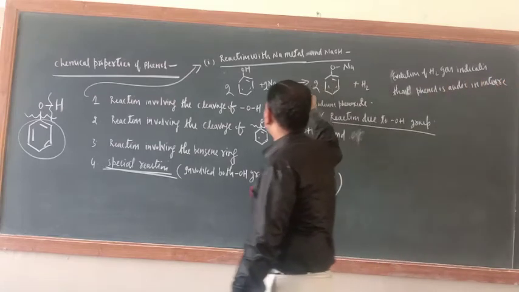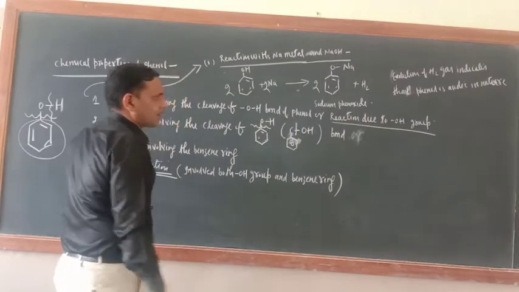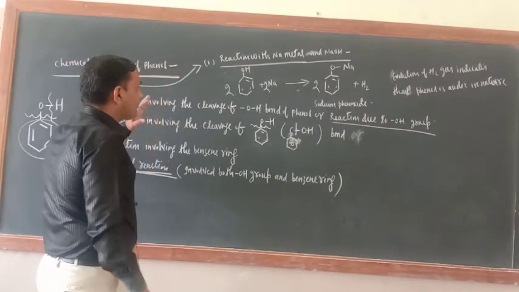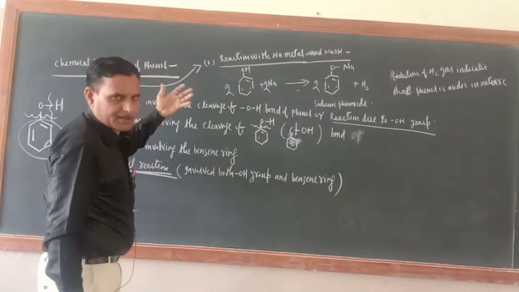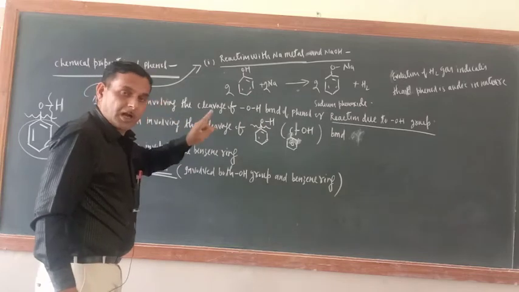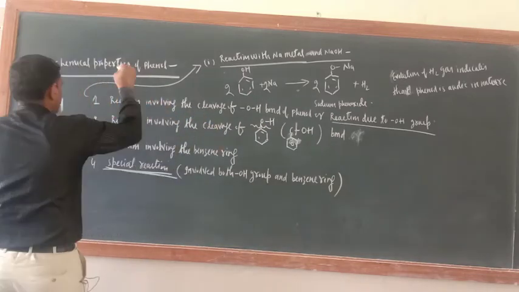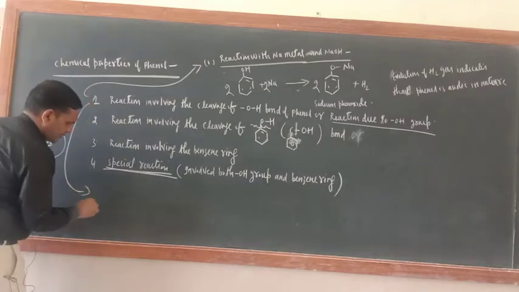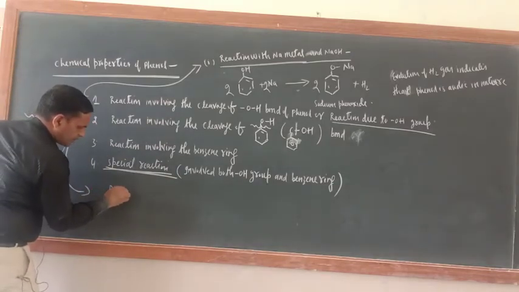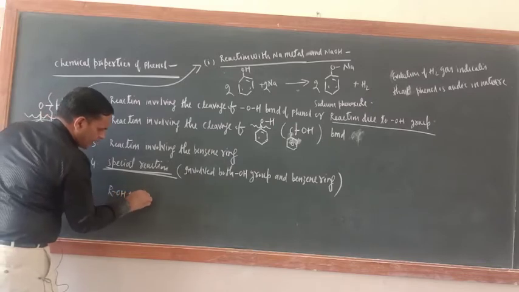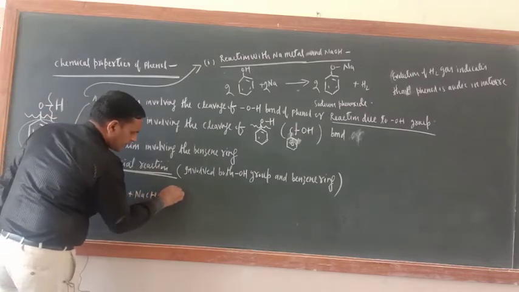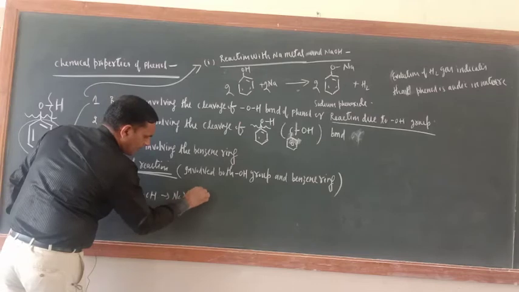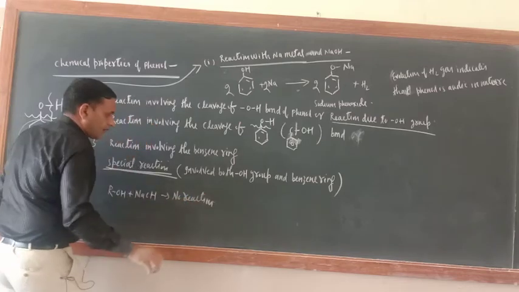Alcohol was also giving this reaction, correct or not? But try to understand, phenol is one step ahead. How? Alcohol ROH plus NaOH gave no reaction.